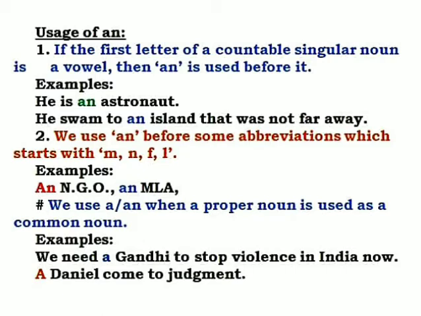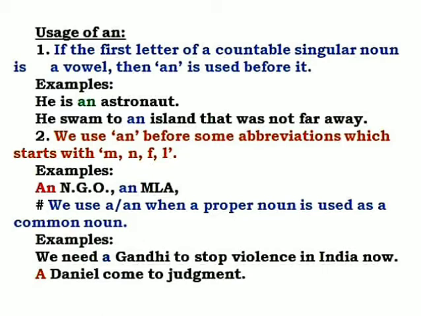He swam to an island that was not far away. Now again see island, singular noun, countable noun, and the first letter is starting with I. So we have placed "an" before island. Now come to the second one.